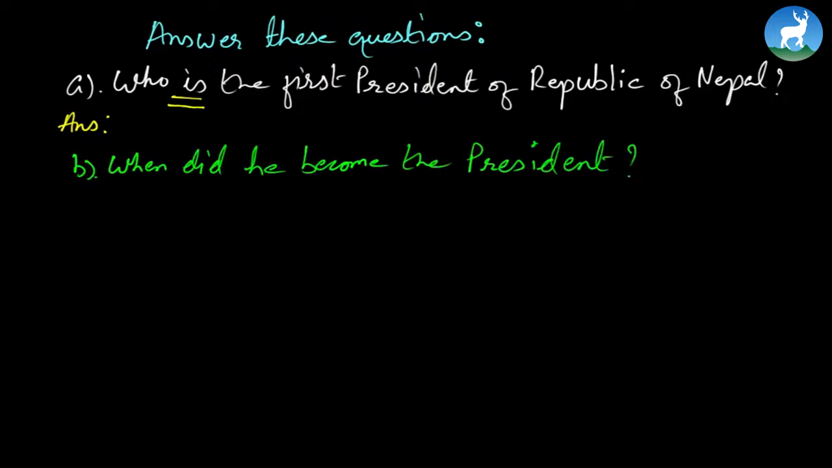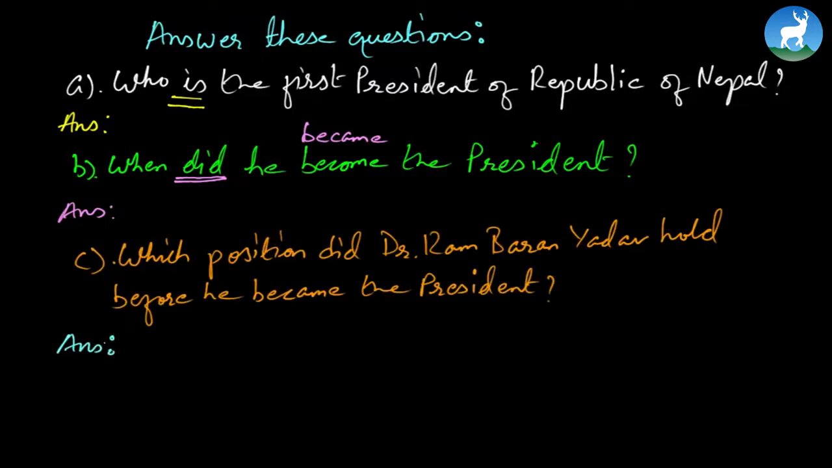Number B. When did he become the president? Again, you can read the passage to find the answer. Of course you'll find the answer in the passage. However, refer to the tense here. This is in simple past. When did he become the president? Because we're taking it to simple past, this becomes: He became the president on 23rd July 2008. Or you can also write, he was sworn in as the president on 23rd July 2008, right? These are more like verbal questions. Let's move further.